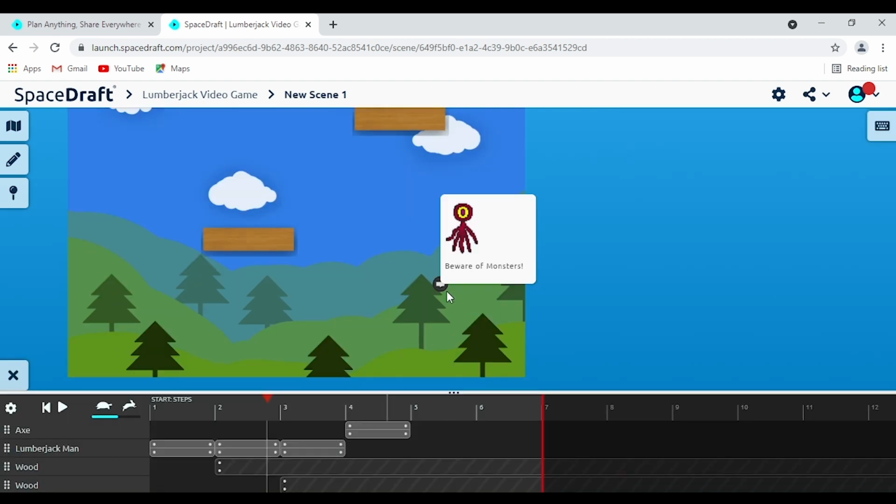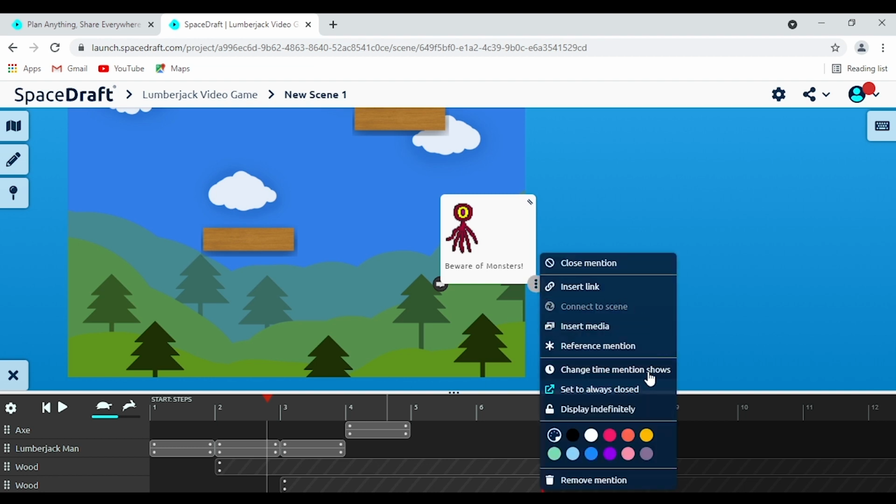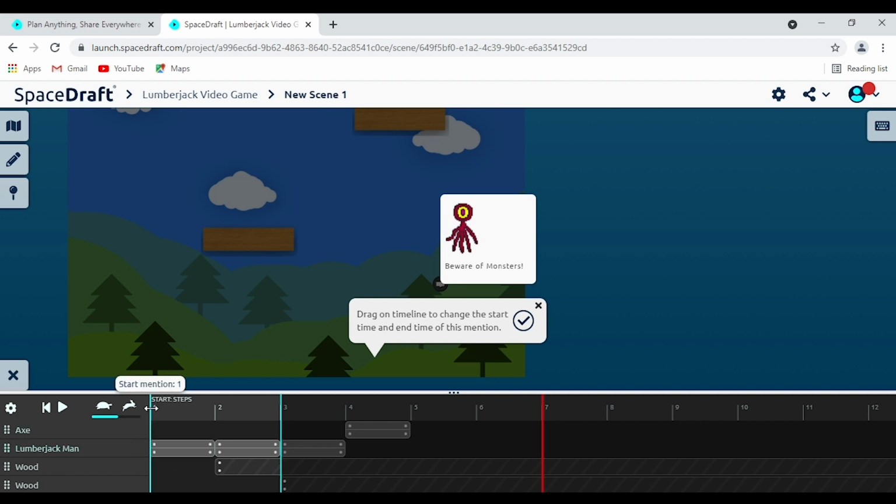So I've just opened up the timeline and I've just changed up this mention a little bit just so it makes more sense with the actual project itself. So we'll click on these dots again and let's say change the time the mention shows. So right now it opens up at the start of step 1 and ends at the end of step 3. So that's cool, but maybe we want it to be a little different. So if we just manipulate and drag through these little lines here, we can change the time that it shows. So it can be on for a long time or a very, very short time.